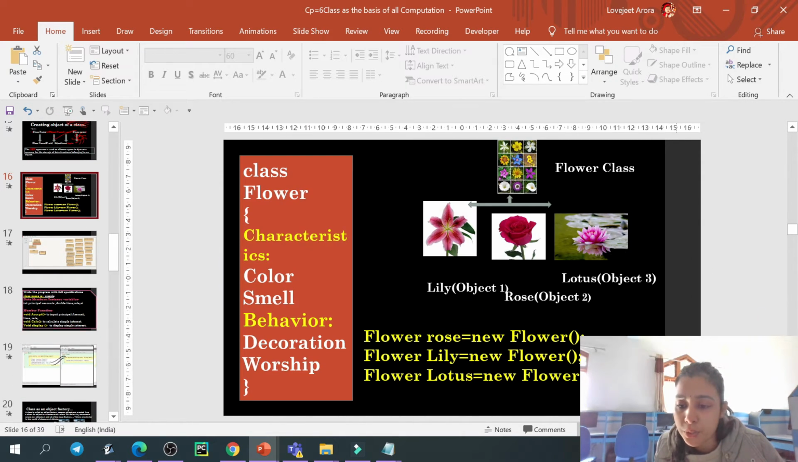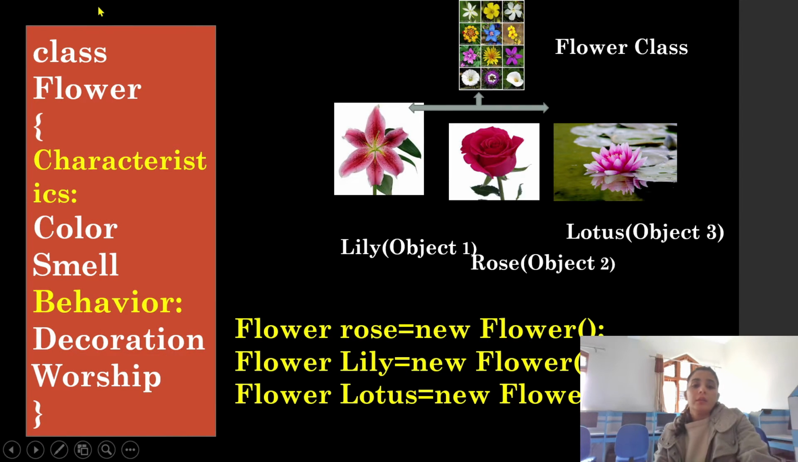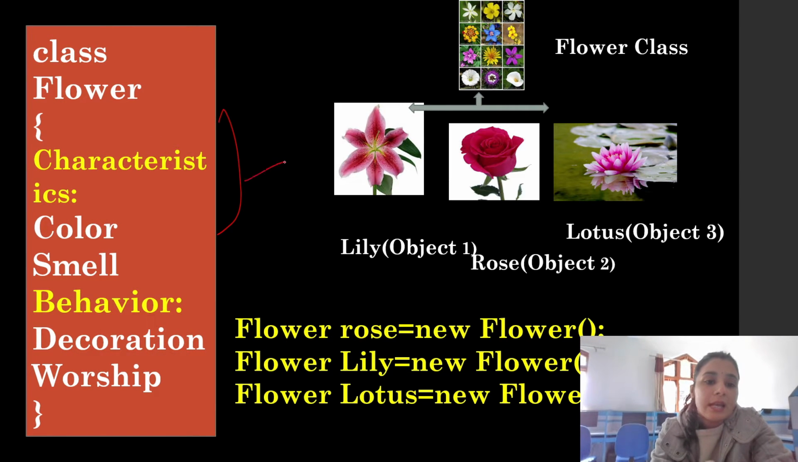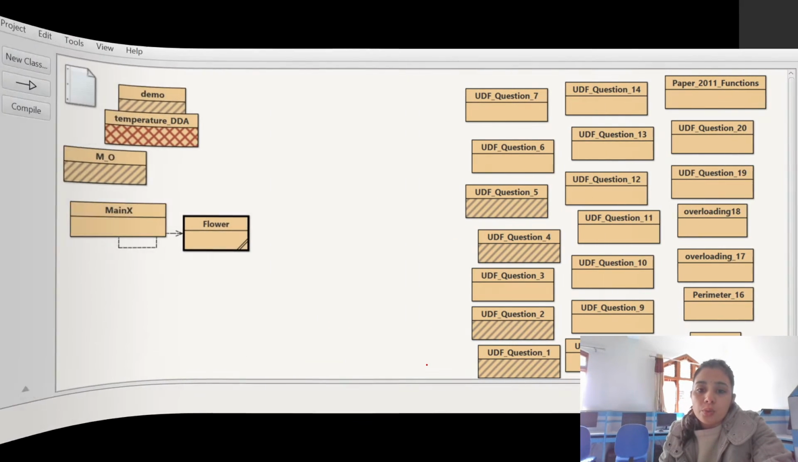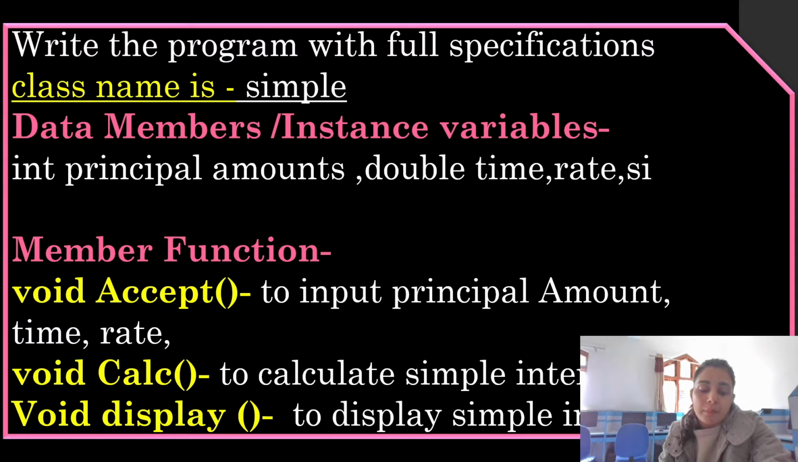So I already told you that here we can create the class. A class has its characteristics and its behavior, right? So here we can create objects of a class, such as rose, lily, lotus. This is all about that. We have done the example, and I already told you the example also.